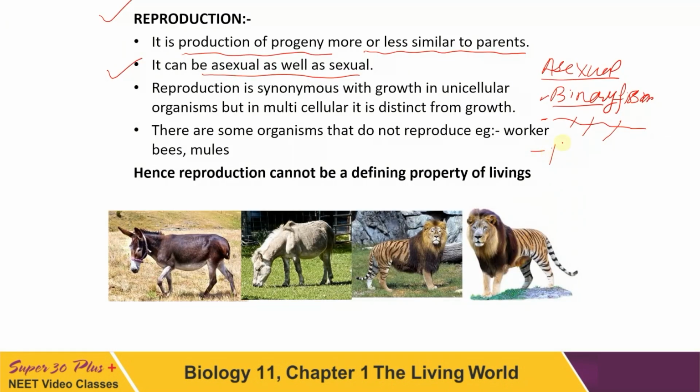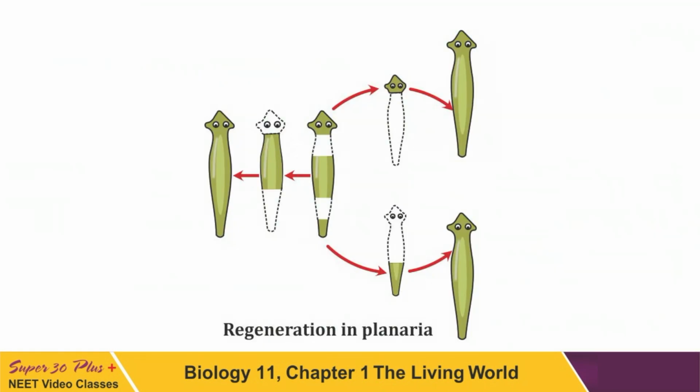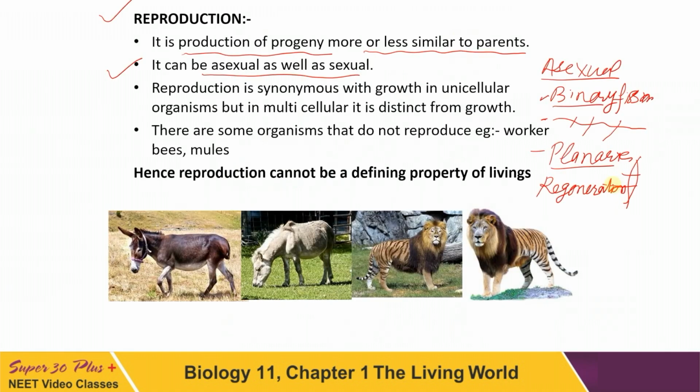One specific type is seen in planaria. The body of the planaria, if cut into pieces, each piece is able to grow into a new one. That is called regeneration. Come to the next now, reproduction. That is synonymous with growth.